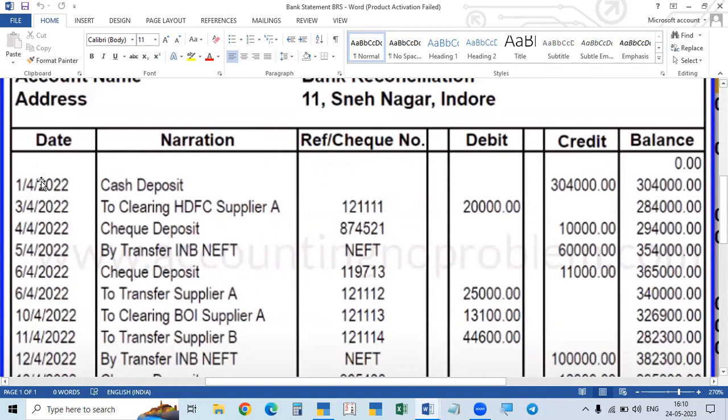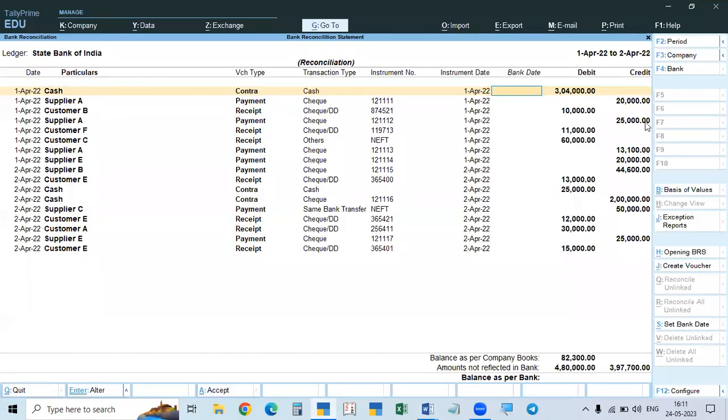This is the transaction date, but the amount of checks deposited will not be credited immediately. They will collect the money, and only then will they enter it. The date of reflection in the bank account is called value date or bank date. In this case, here it is given as bank date.